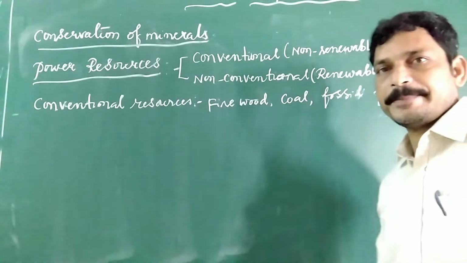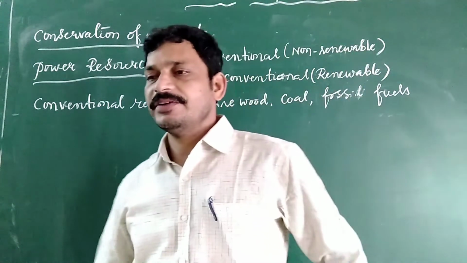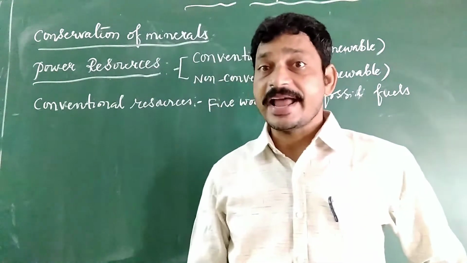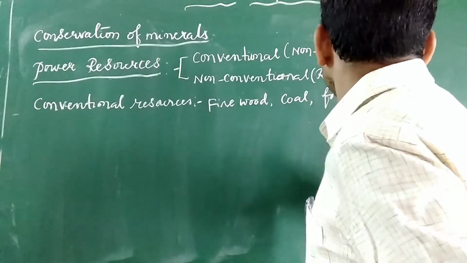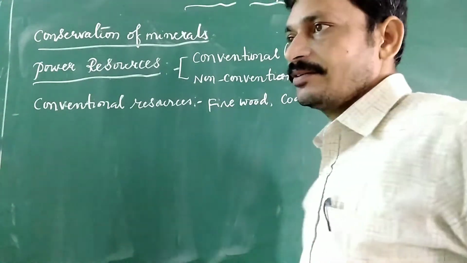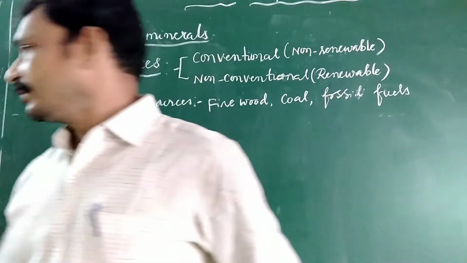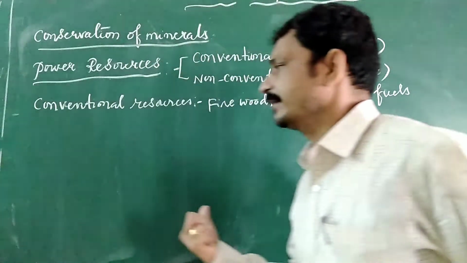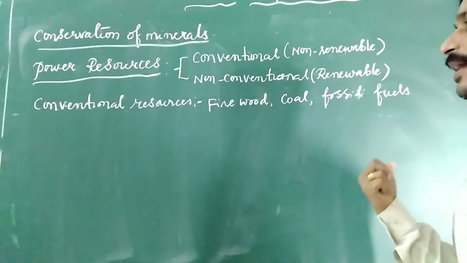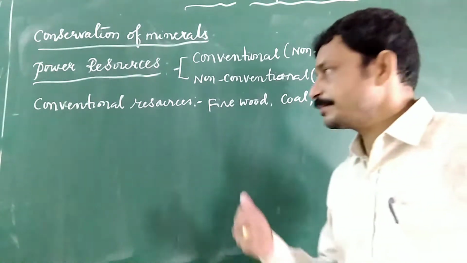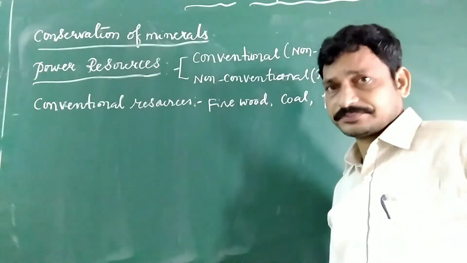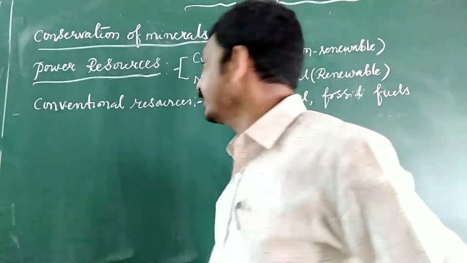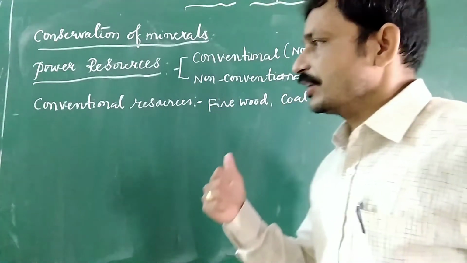Fossil fuels like petrol, diesel, coal, petroleum, and natural gas. Natural gas comes under this. Petroleum, natural gas, and tidal power also come under this. These are the most important conventional resources.